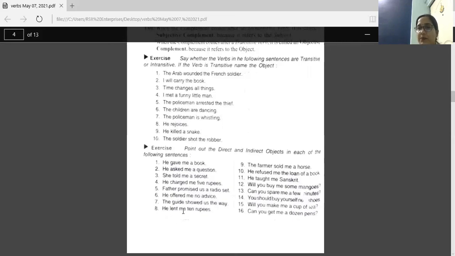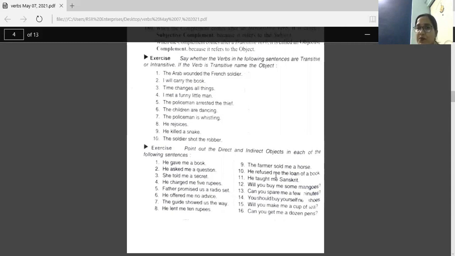He lent me 10 rupees. Lent me what? 10 rupees. So this is the direct object. To whom he lent? Me. So this is the indirect object. Sentence 9. The farmer sold me a horse. Sold what? A horse. Direct object. To whom he sold? Me. So this is the indirect object. 10th.